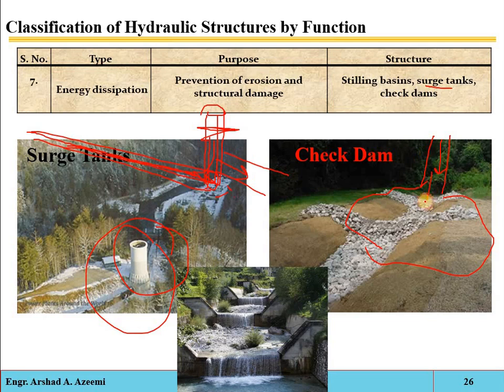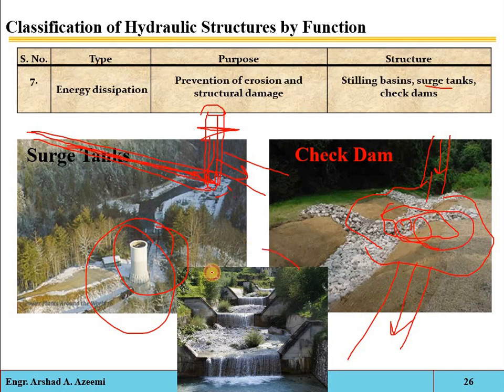The water will come into this check dam, and it will be allowed to rest in that area for some time, and then it will be allowed into the downstream canal, or into the downstream portion of the drainage. So it is just a small dam constructed across a drainage ditch or channel to lower the velocity of flow. It reduces runoff velocity and reduces the erosion, so that energy will be dissipated.